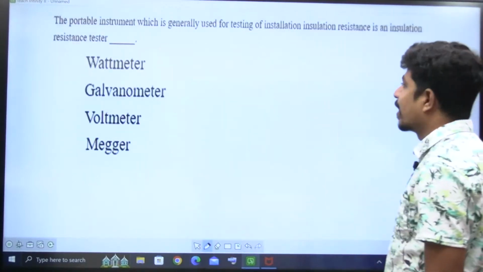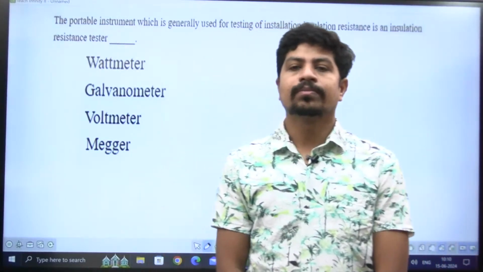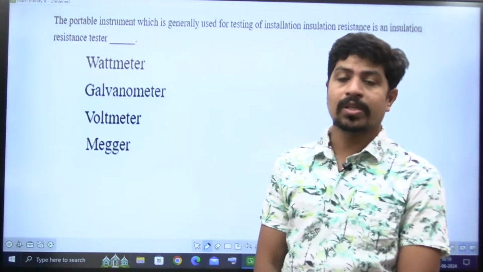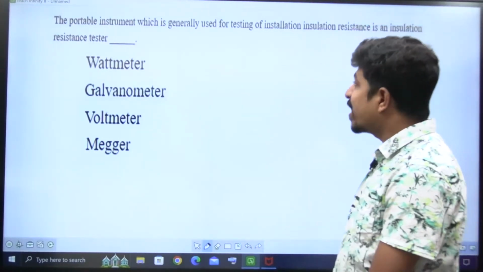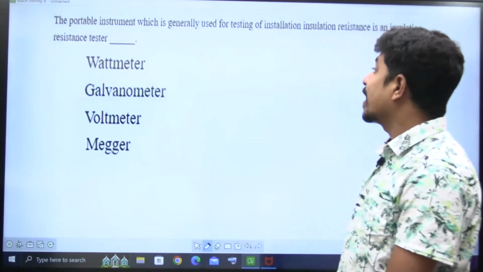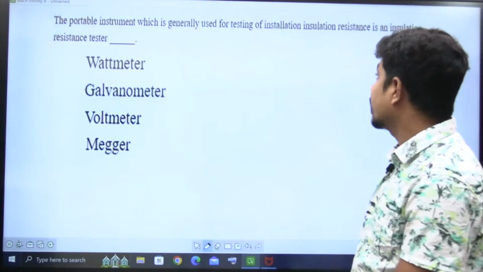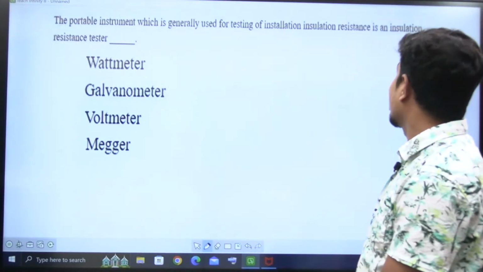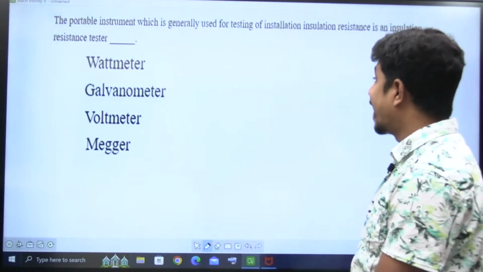Let us go to the next question. It's a very easy theory question from measurements. The previous question was from power electronics. This is from electrical measurements. I'm reading the question: the portable instrument which is generally used for testing of insulation resistance is an insulation resistance tester, dash.